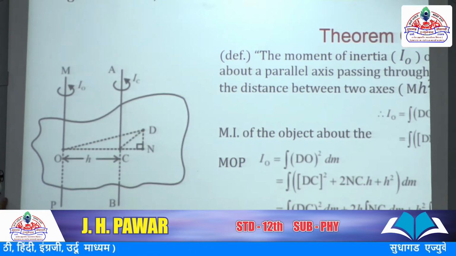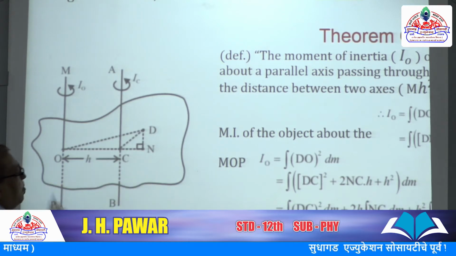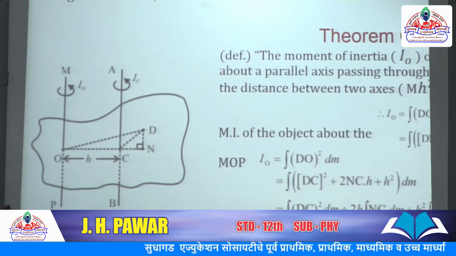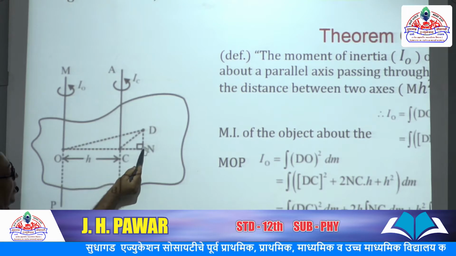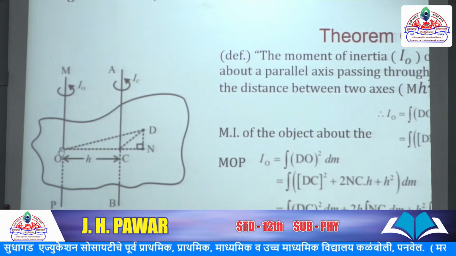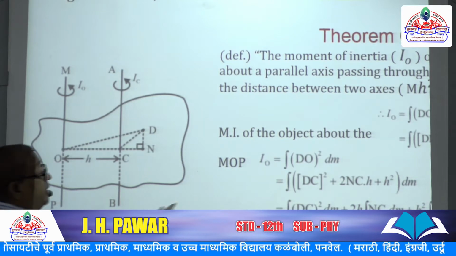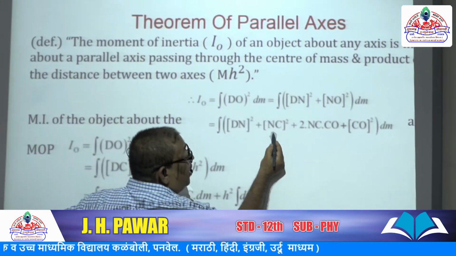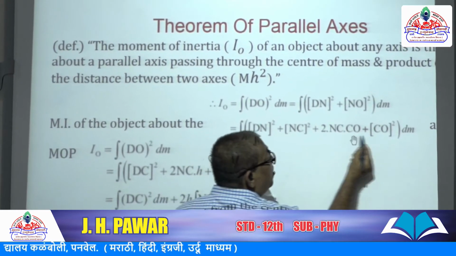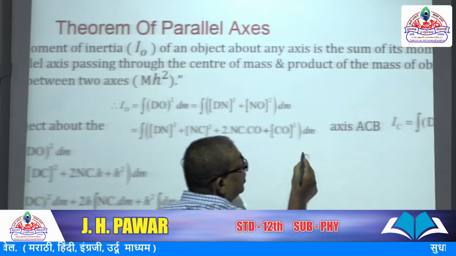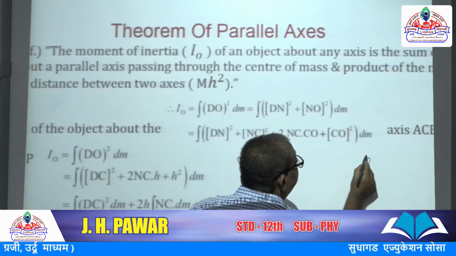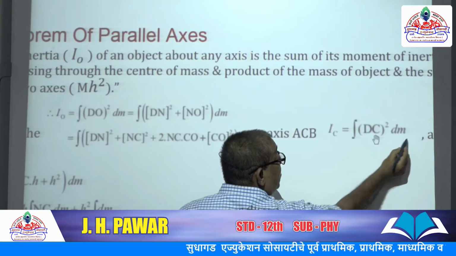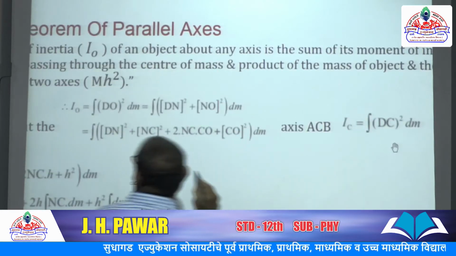Thereafter, we know that NO is nothing but NC plus CO. Look here, NO is NC plus CO, meaning NC plus CO square. Then how can we take this? DN square plus NC square plus 2 NC CO plus CO square, dm. Then here we considered that for axis ACB the moment of inertia is IC equals the integration of DC square dm.